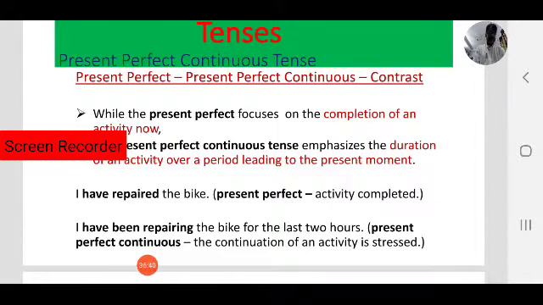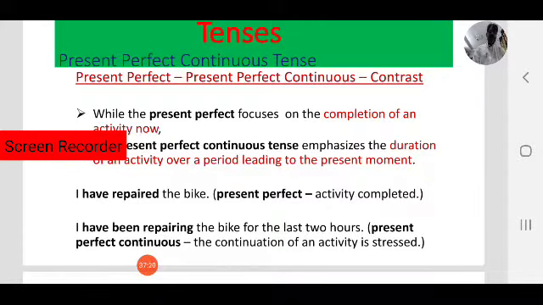Observe the difference between we have learnt present perfect, which means the topic was over, the action was completed, and the next sentence, we have been learning tenses for 4 days or since Monday. Here also observe, for 4 days is the duration of the action. Since Monday means we started learning tenses on Monday. So since is the beginning of time.